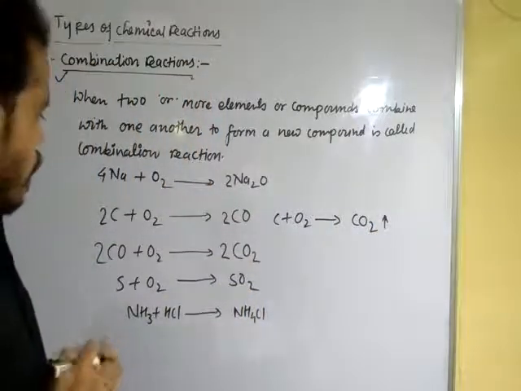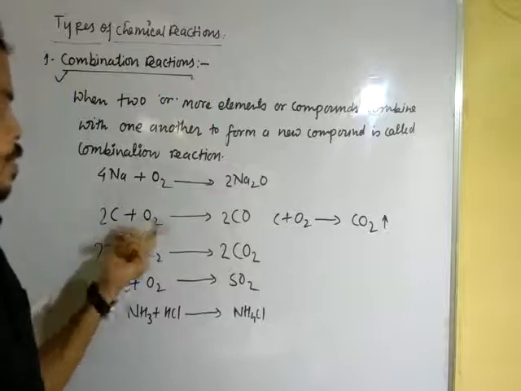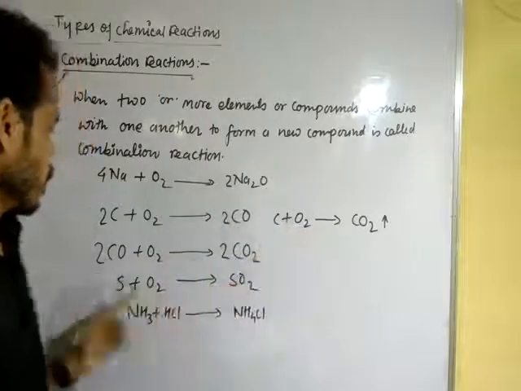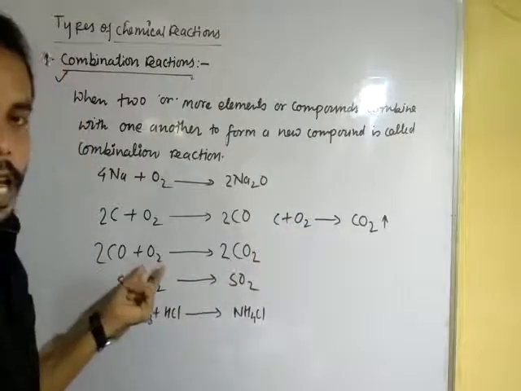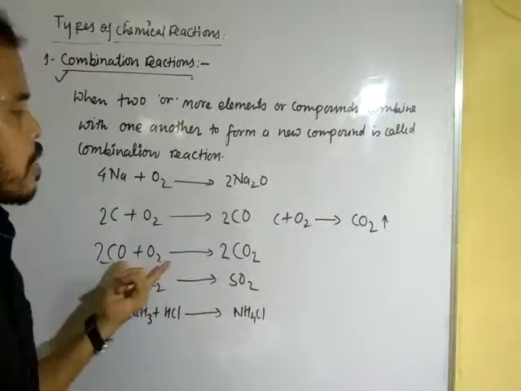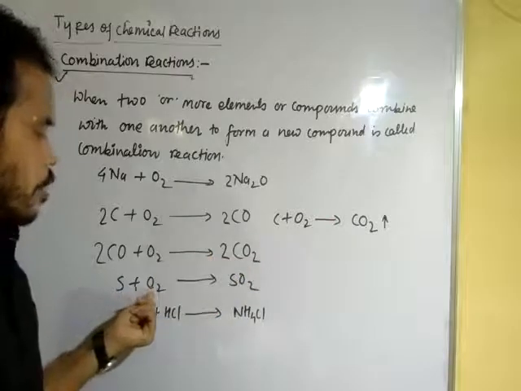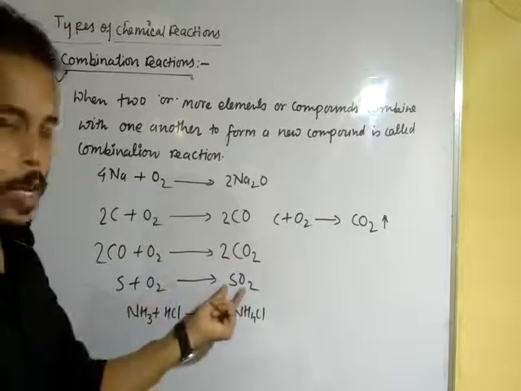Now carbon reacts with oxygen to form carbon dioxide and carbon monoxide, you can see here. When carbon monoxide again reacts and combines with oxygen to form carbon dioxide. When sulfur is combined with oxygen to form sulfur dioxide.